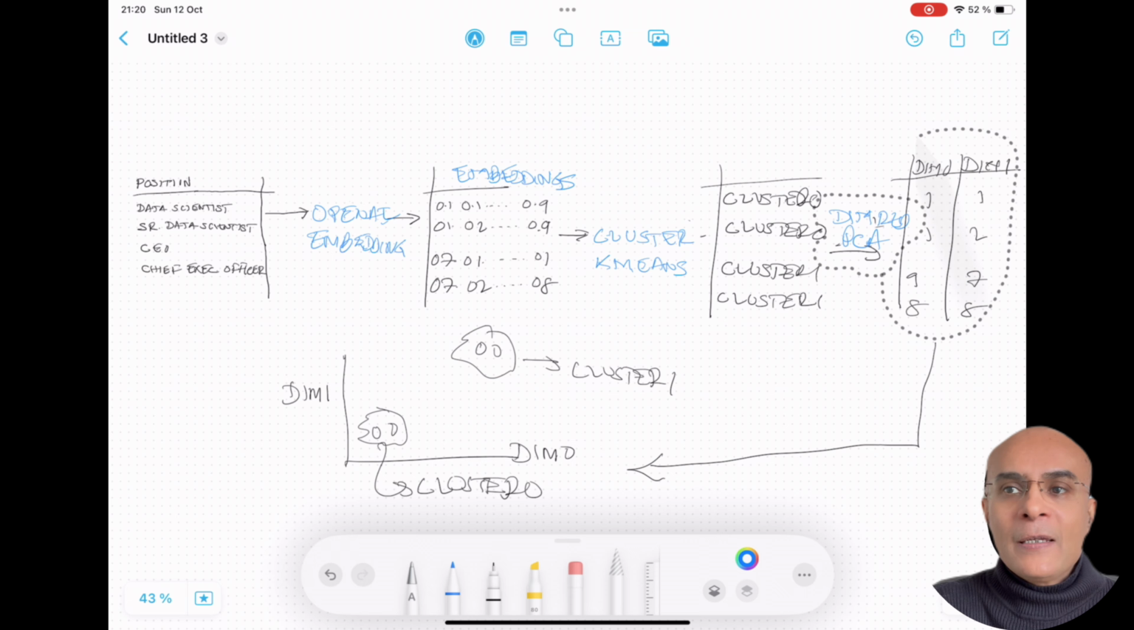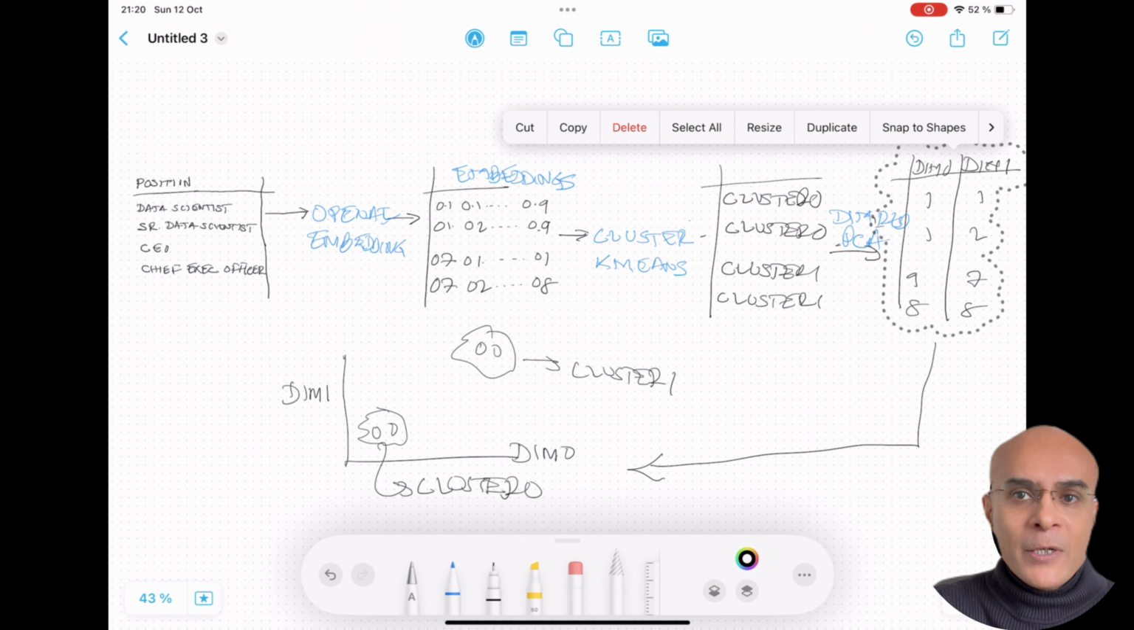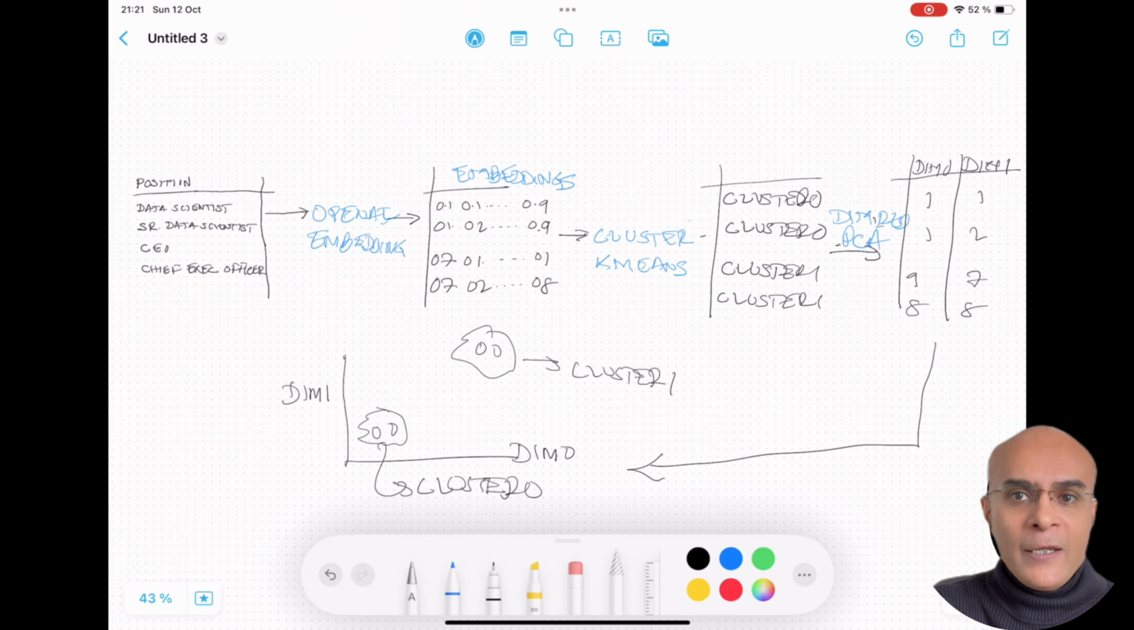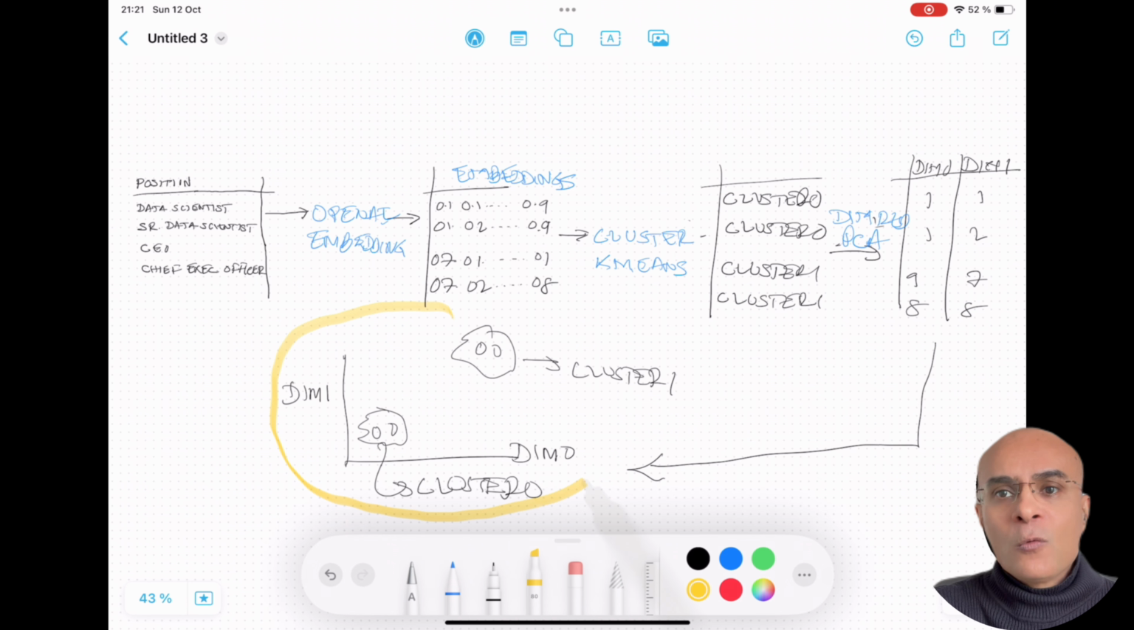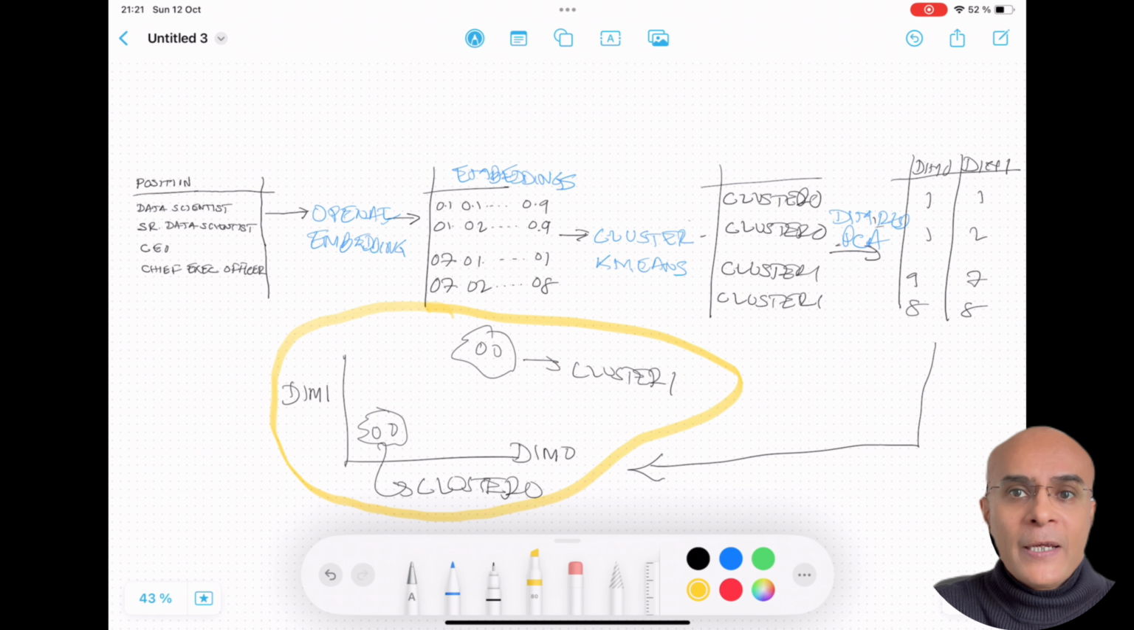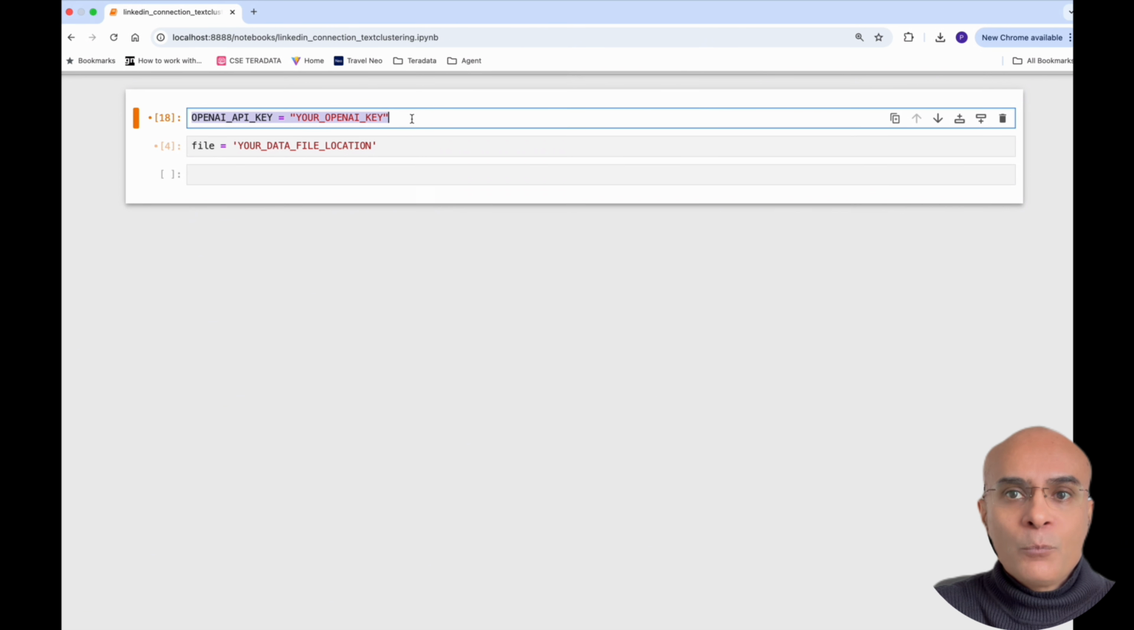Now, this embedding is also a very high-dimensional embedding. It will give a very high number of numerical values, but we can convert that into just 2 dimensions using a PCA technique, which is a dimensionality reduction technique. Then we can make a scatter plot where we can visualize all the positions in a nice-looking visual.